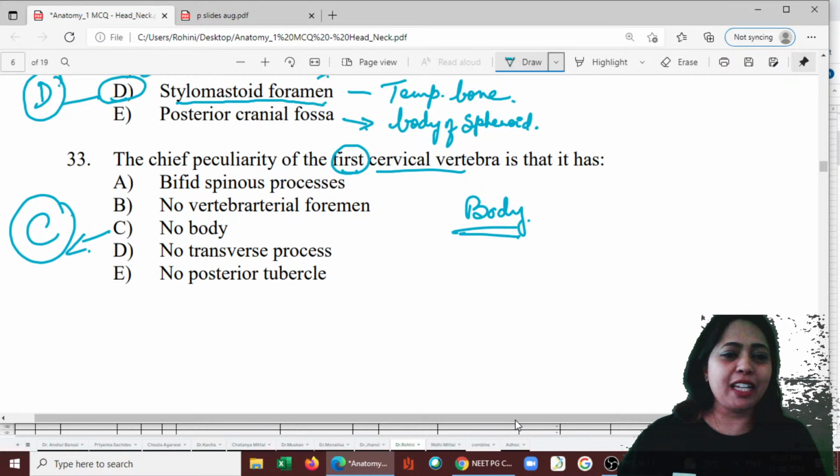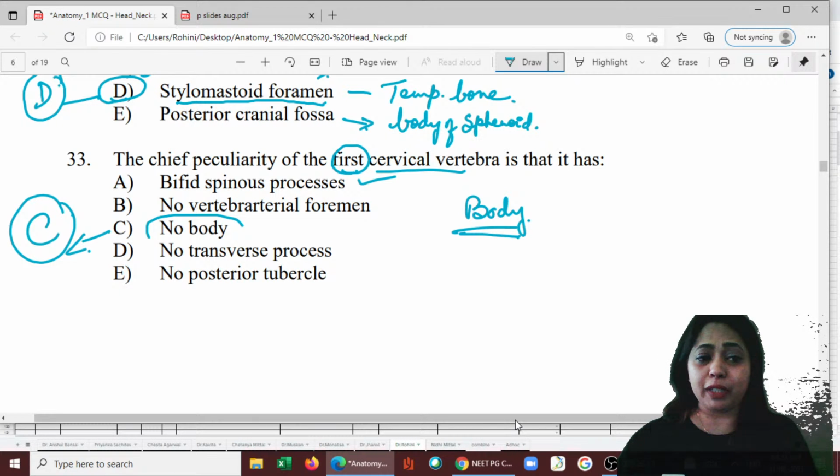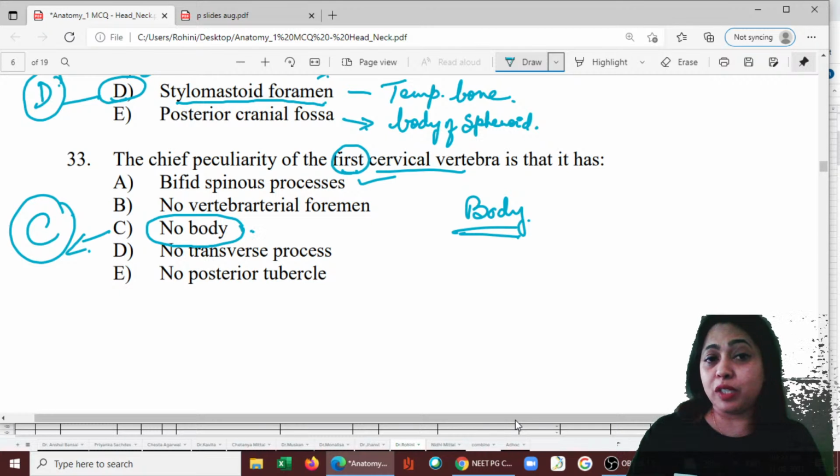Bifid spine, of course it is there. That is there in all other things. But first cervical does not have the body. The rest, all of them have body. Vertebral artery foramen, that is the foramen transversarium. No transverse process, no posterior tubercle. Okay, fine. All this is fine, but the no body is the main thing. That is the striking feature of first cervical vertebra.